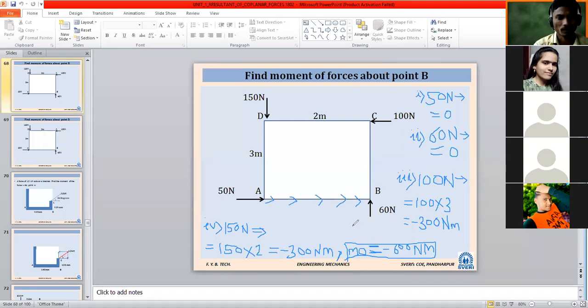Okay, you can write this down. Is it over? So likewise, you have to take distances and you can go forward. So note down, the answer is minus 600 Newton meter for this. That you have to remember. Okay. Shall we go to the next problem? Shall I erase this? Total moment is equal to minus 600 Newton meter is your answer. Okay, next problem.